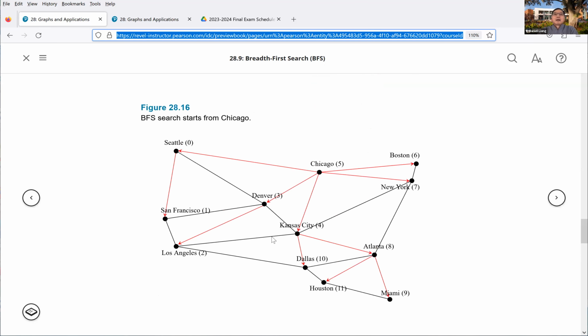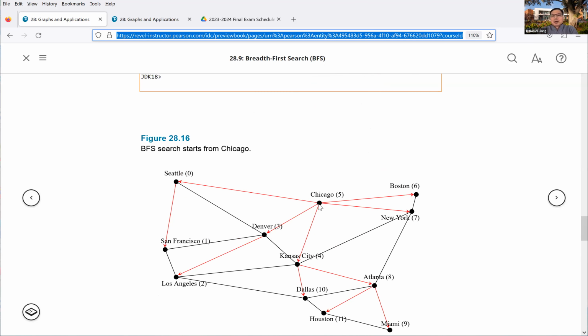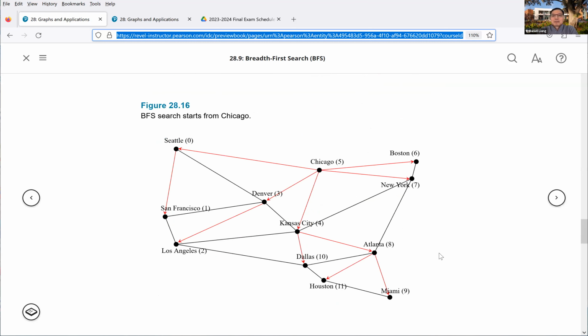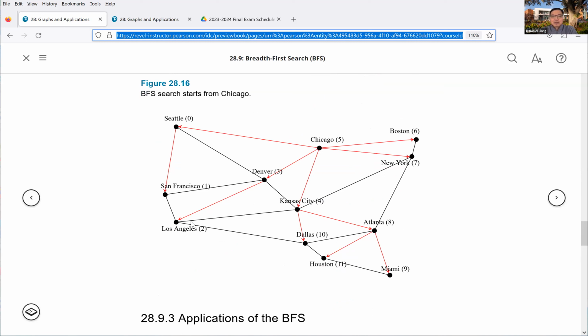Look here, I want to find the shortest path from Chicago to Miami. There are many paths you can take to Miami. To find the shortest path, you use the breadth first search tree starting from Chicago, and in the search tree you find the path from Miami to Chicago. That path is the shortest path.